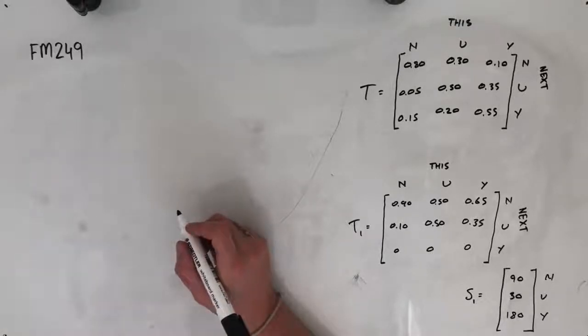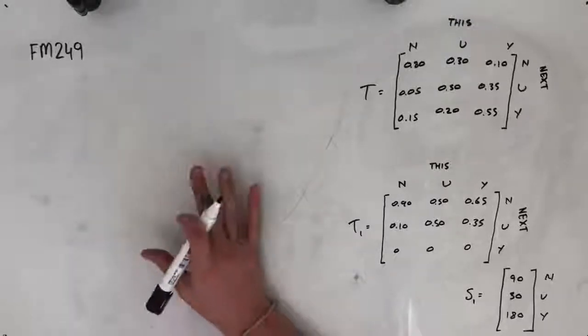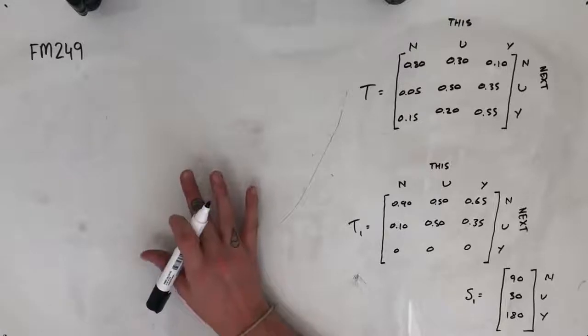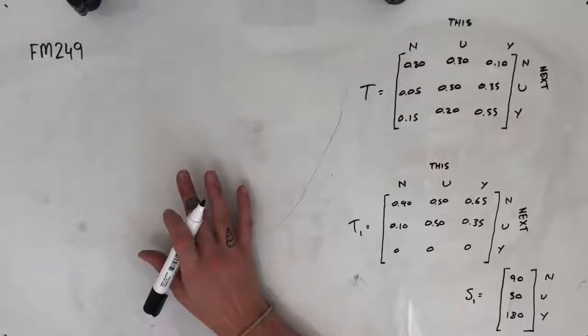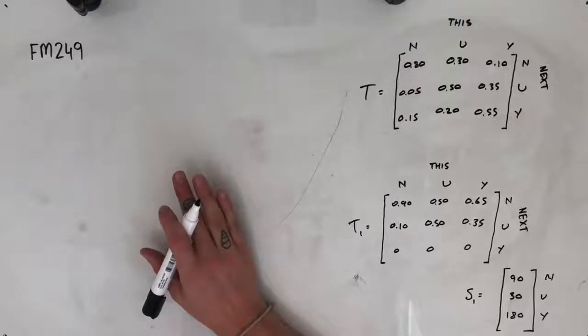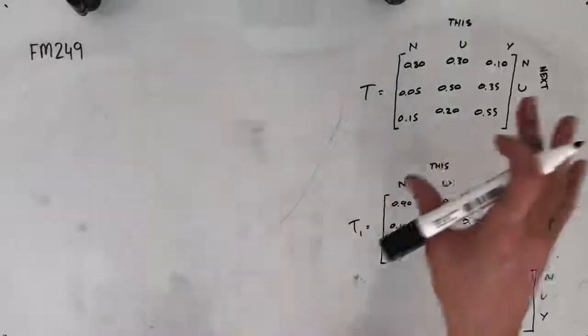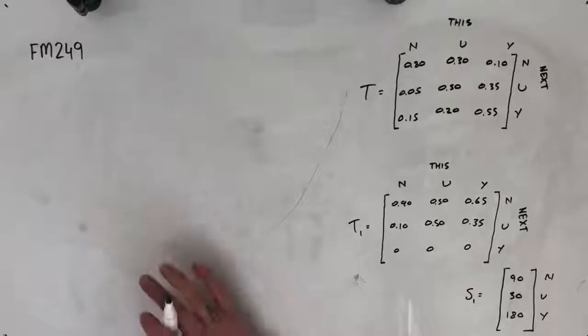This question reads, matrix T shown below shows the percentage of a grade 4 year level who think Santa is real, Santa is not real, and are unsure if Santa is real or not, and how their stance on Santa changes from week to week. And we're given this matrix, or this transition matrix here.